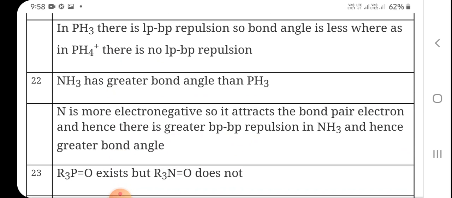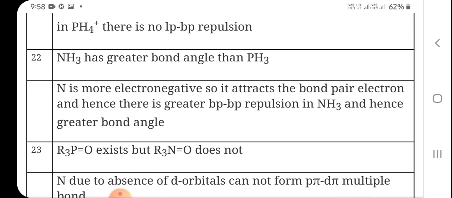Ammonia has greater bond angle than PH3. Both have the same shape and the same hybridization, but the difference is due to the size, and nitrogen is more electronegative and the size is also considered, so that means there will be more repulsion, hence there is a greater bond angle.